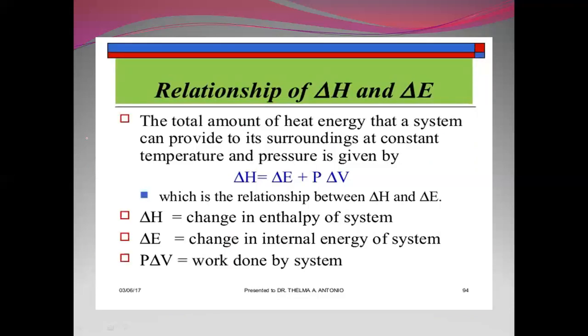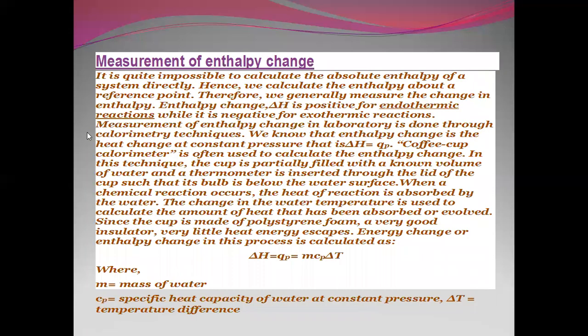Relationship of delta H and delta E. There is a relationship between delta H and delta E, that is, the enthalpy and internal energy of a system. So delta H is equal to delta E plus P delta V. Instead of P delta V, we can even write it as RT delta n. Delta H is equal to delta E plus RT delta n, where delta n gives us a clear relationship between delta H and delta E.